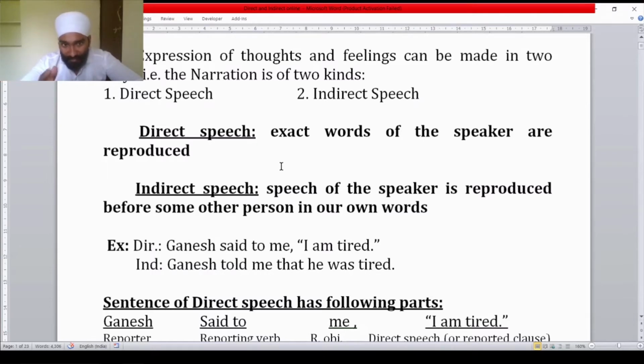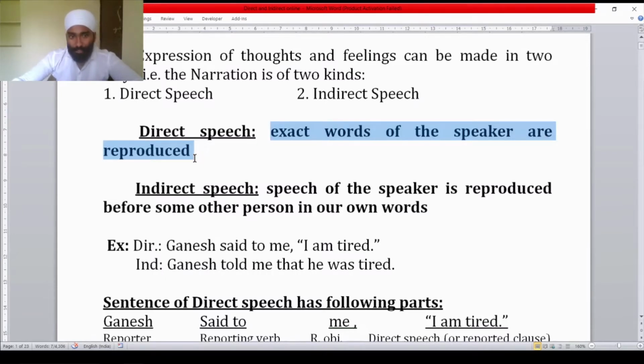So let us first see what is direct speech. Direct speech means exact words of the speaker are reproduced in front of the listener. You heard something from someone or someone said something to you, and the same words when you place in front of another listener, that is called direct speech. Same words of the speaker you tell to another listener, that means direct speech.